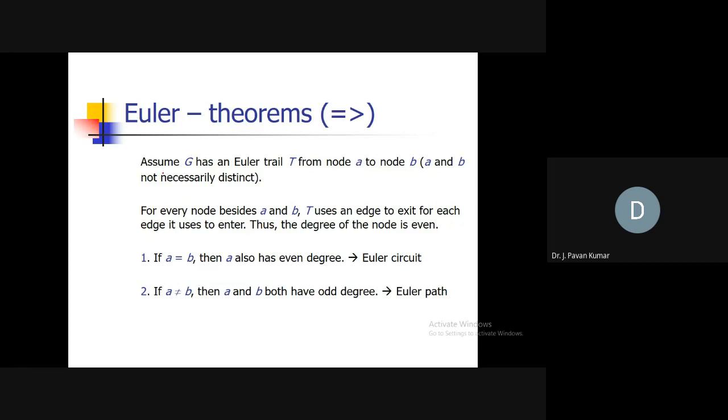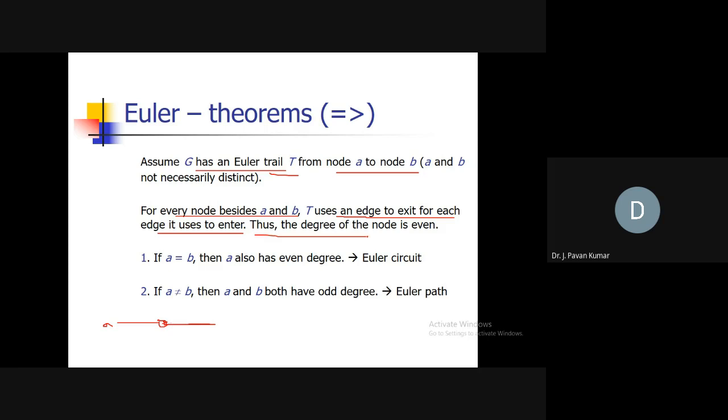This is also another observation: G has an Eulerian trail, in the sense of an Eulerian path, from node A to B. Now, for every node besides A and B, the trail uses an edge to exit for each edge it uses to enter. Suppose we start at A, and this is a neighbor of A. This is a node besides A, so it has to choose another edge to go out of this.